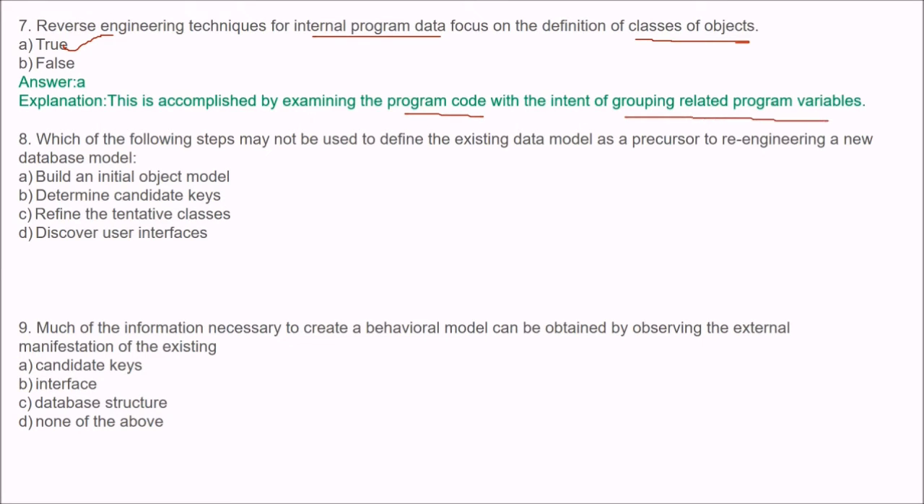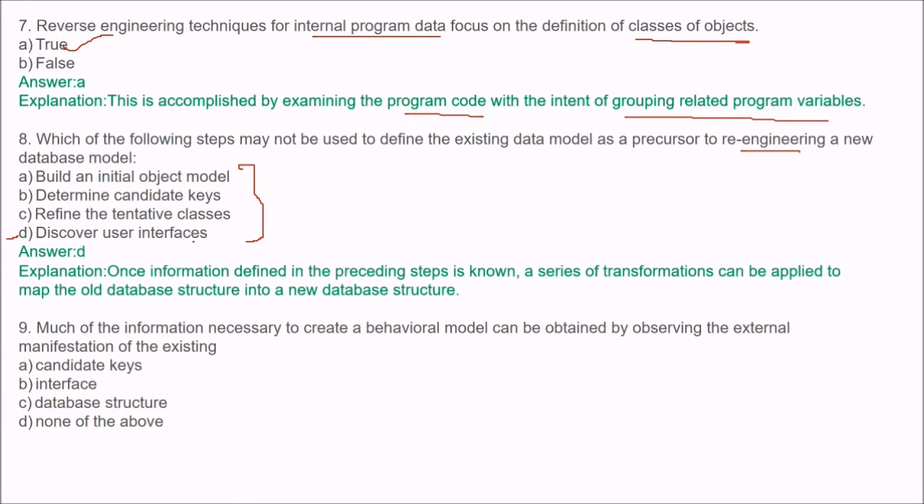This is accomplished by examining the actual program code, so source code, with an intent of grouping related program variables. Which of the following steps may not be used to define the existing data model as a precursor to re-engineering a new database model? These are options for you. The answer is D. Discover user interfaces. So, discovering the user interfaces may not be used to define the existing data model as a precursor to re-engineering a new database model. Once information defined in the preceding step is known, a series of transformations can be applied to map the old database structure into a new database structure.